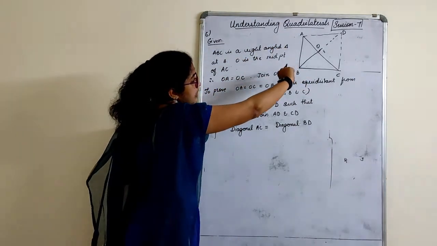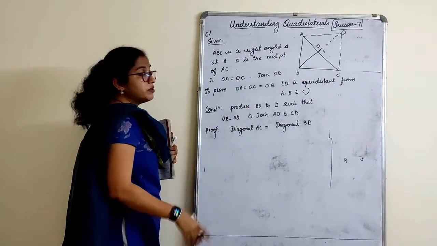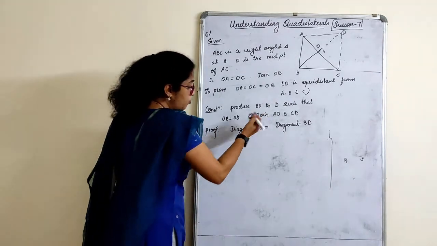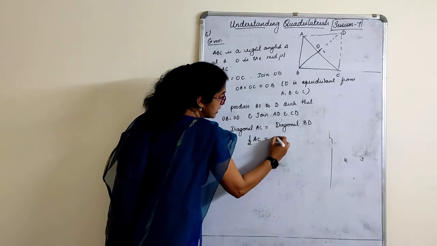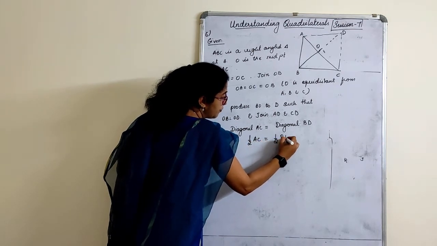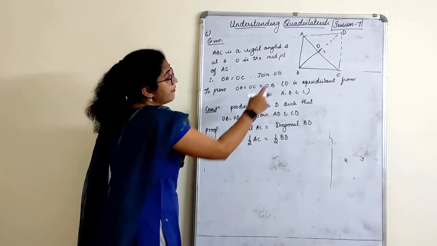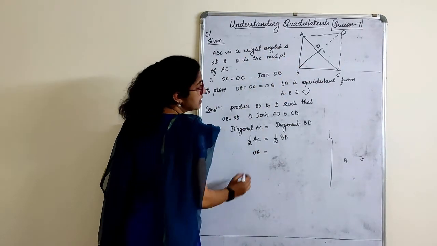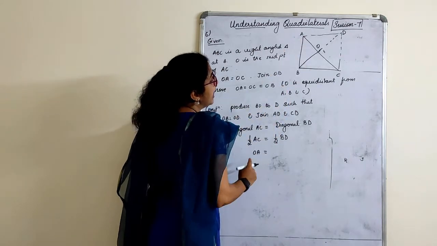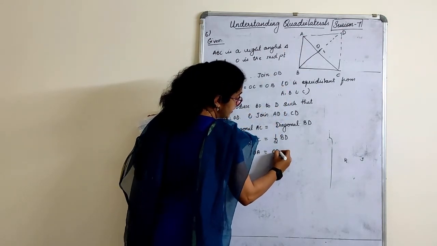Because OA is equal to OC and OB is equal to OD. Since those two are equal, let us take half of the diagonal. Half of AC is equal to half of BD. Now what is half of AC? I can write this as OA. What is half of BD? I can write this as OD.